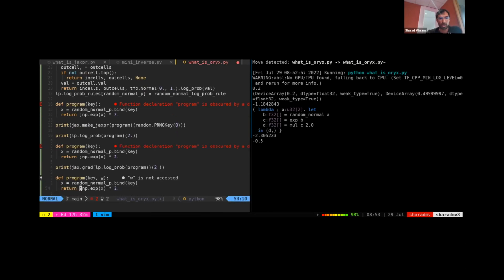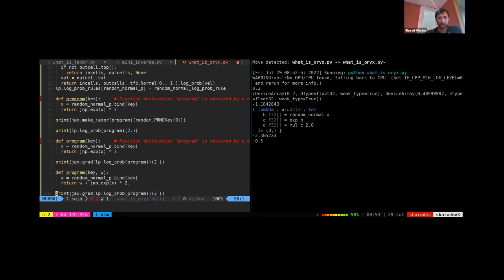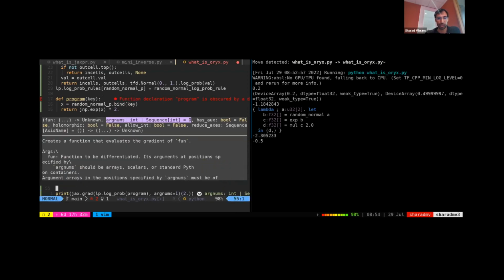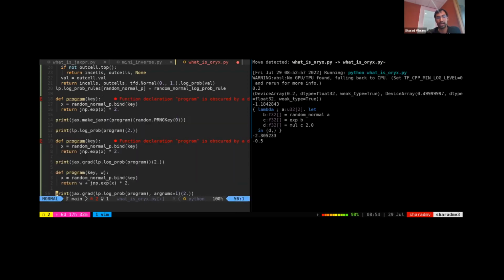So I say, okay, I write a program that takes in an additional input W, and all it does is add W to the output. We can now say, okay, let's say I observe some data like 50. How can I maximize the likelihood of observing that data? And you can do that with jax.grad of log prob as well, except instead of taking the gradient with respect to the first argument, we take it with respect to the second argument, which is W. We say, where is W pointing me to maximize the likelihood of this data?